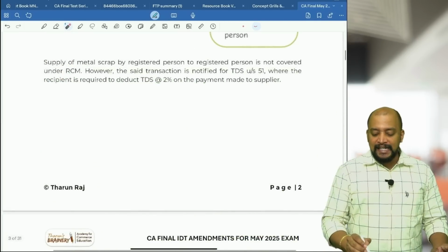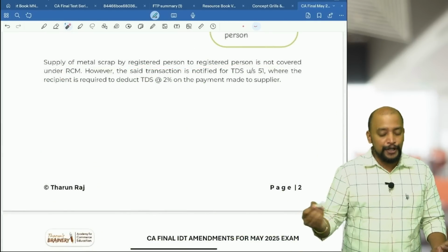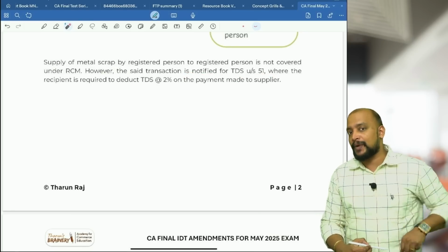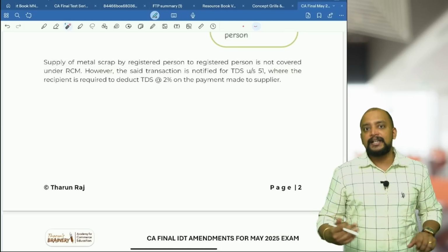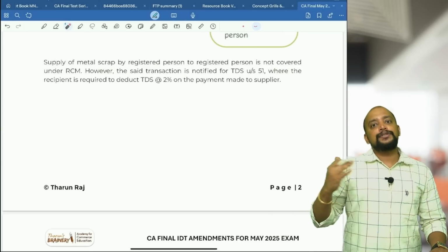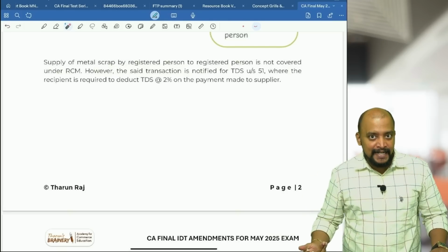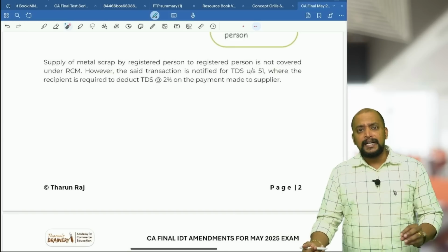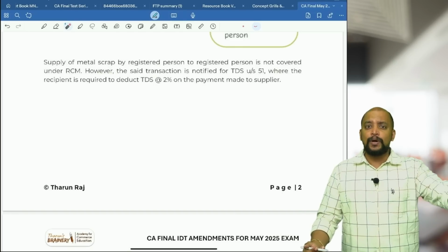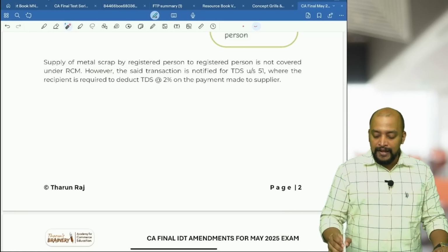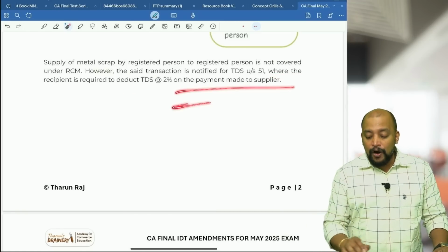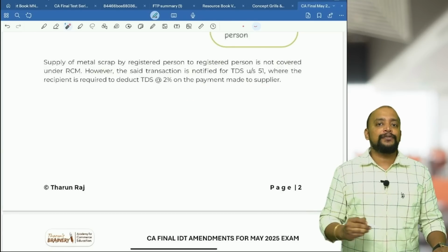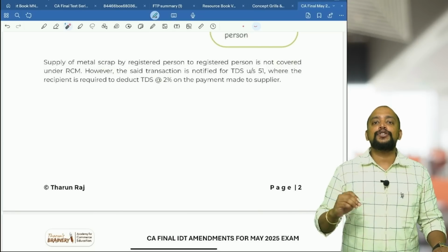Then, supply of metal scrap by a registered person to another registered person, as I already told you, is not covered under RCM. However, the said transaction is notified for TDS under section 51. Therefore, when a registered person supplies metal scrap to another registered person, the recipient should deduct 2% towards TDS and remit the same to the government. Previously, TDS under section 51 was applicable only for government departments and government establishments like local authorities. But they have brought this in also, where the recipient is required to deduct TDS at 2% on the payment made to the supplier. Always remember, TDS is on the amount paid to the supplier, not on the contract value. But for application of TDS, the contract value should exceed 2,50,000.